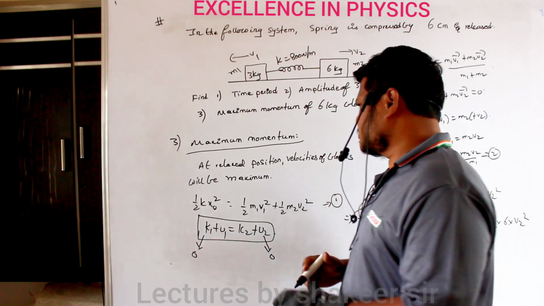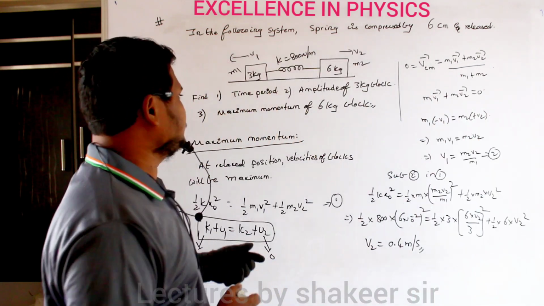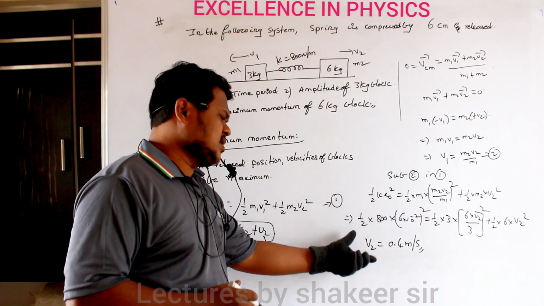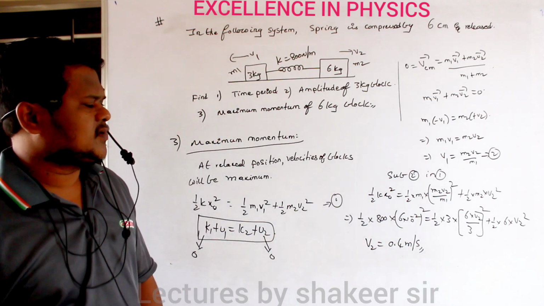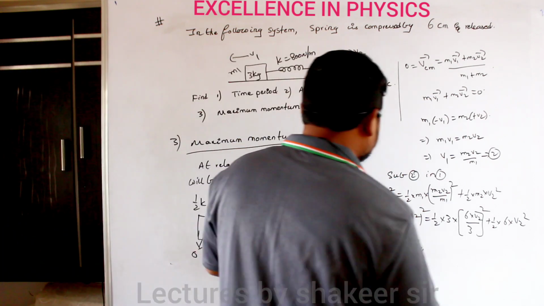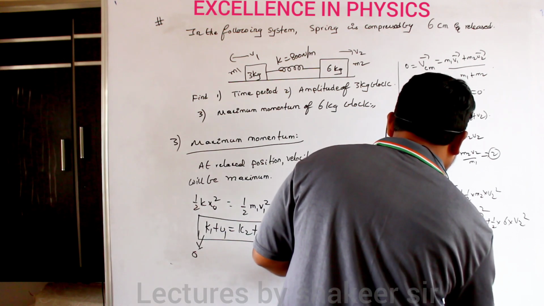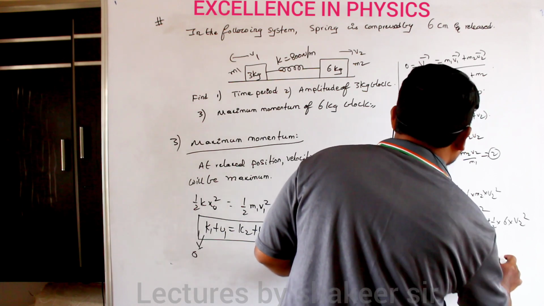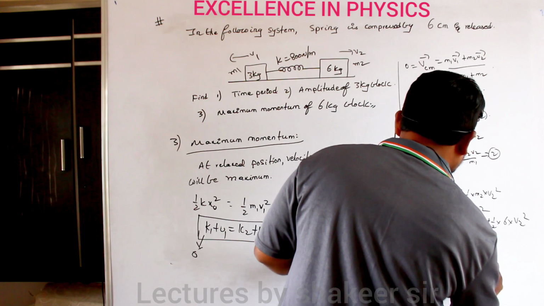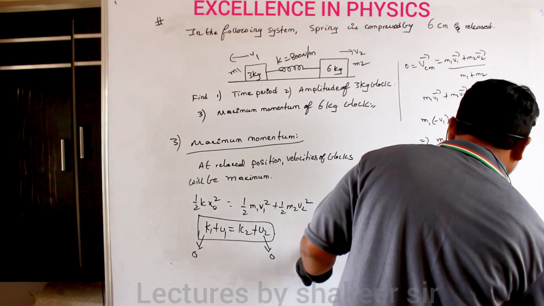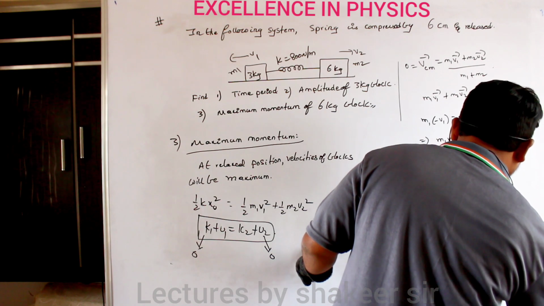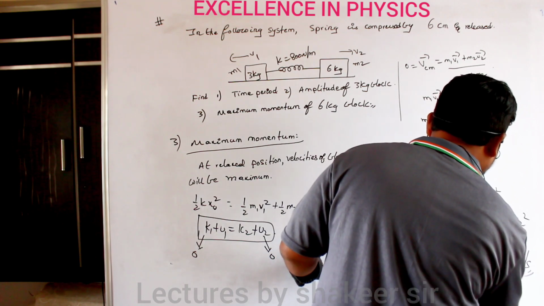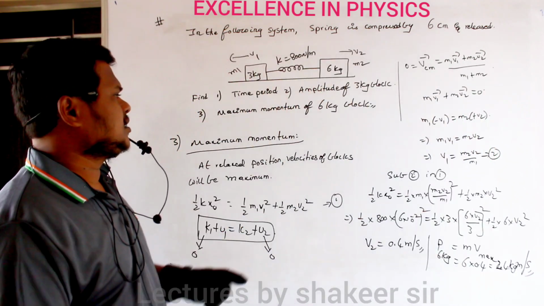Once I calculate the velocity, I can very easily calculate the maximum momentum, because the velocity is maximum here, at the mean position. As velocity is maximum, momentum also will be maximum. So what is the maximum momentum? The momentum of the 6 kg body is equal to mass into V max, the maximum velocity. Mass is 6 kg, velocity is 0.4. 6 fours are 24, so 2.4 kg meters per second. That is the maximum momentum of the 6 kg body, 2.4 kg meters per second. Clear? Come on, make a note up to here.